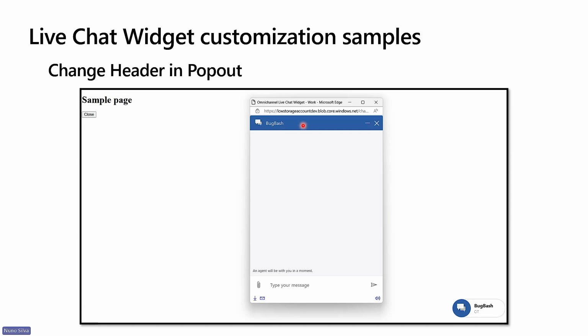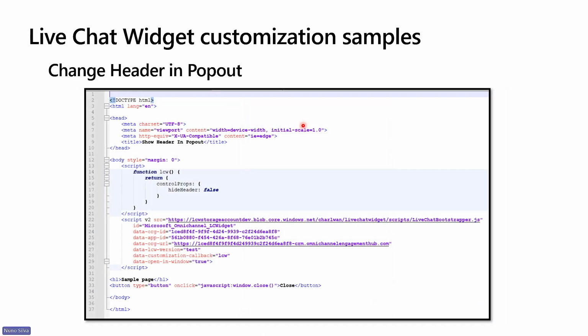Let's go through quickly the code. What we did here, again, having our JavaScript function to adjust the header, and what we did here was to add a new parameter to our out-of-the-box script. In this case, we had the window open parameter equal to true.